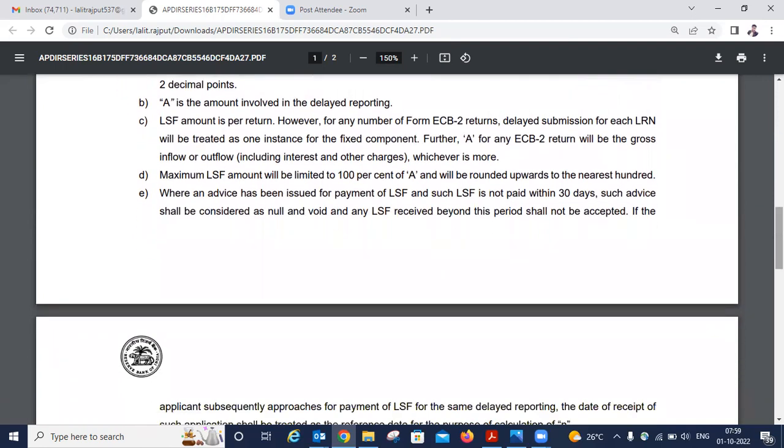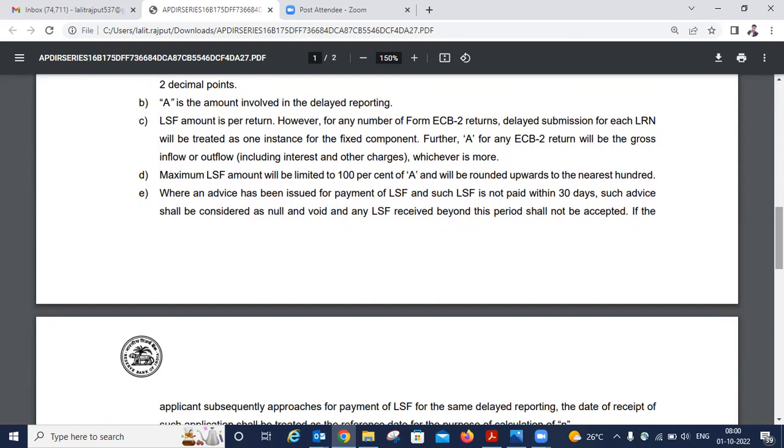Further, LSF amount is per return. That means for each return you have to pay an additional amount. For each return, LSF is fixed. If you are filing FCGPR, you have to pay LSF. If you are filing FCTRS, you have to pay LSF again, if you are making any delay in reporting.